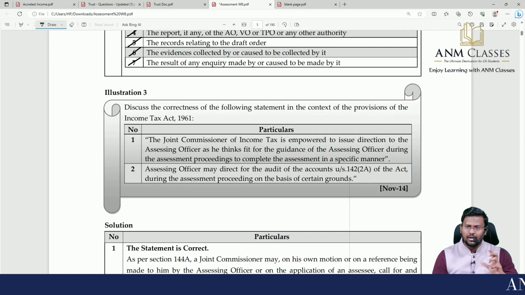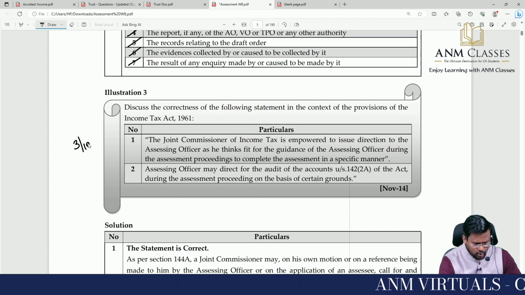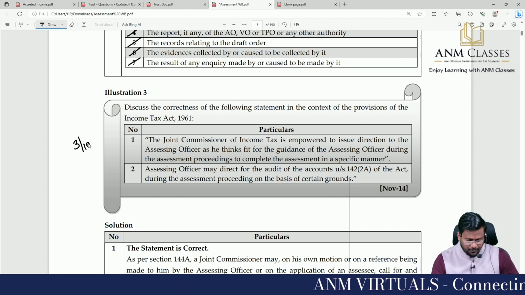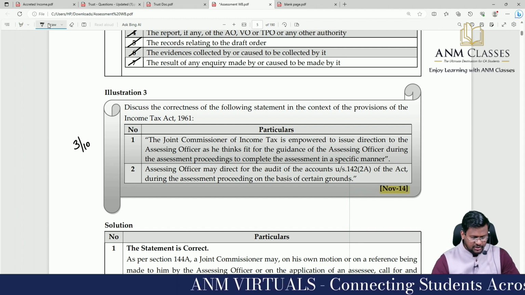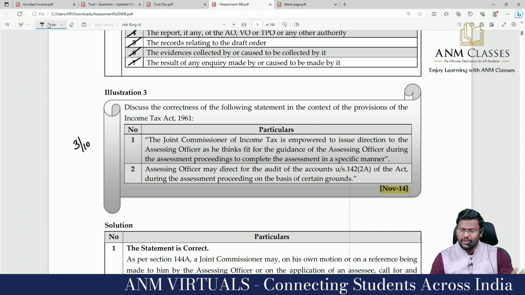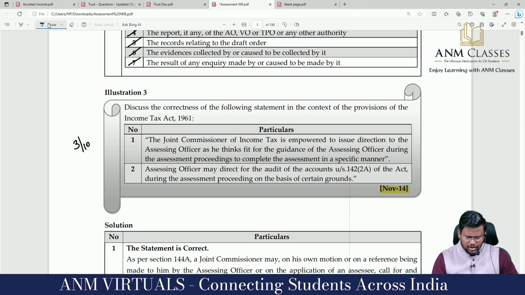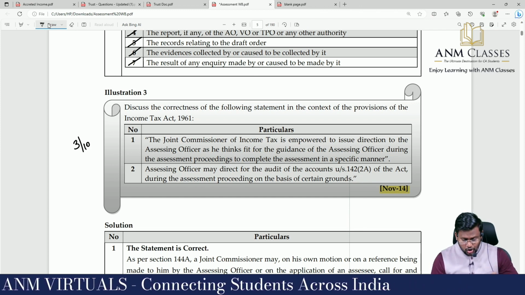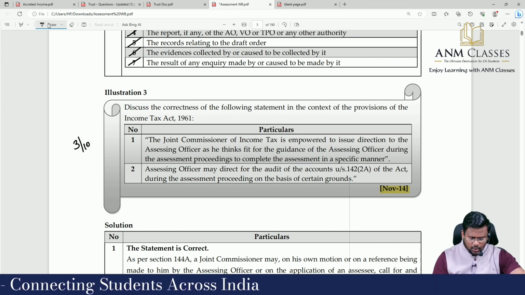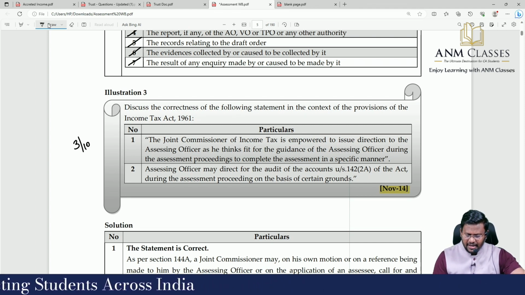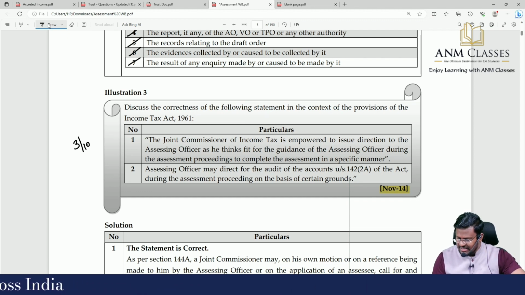With this, question number 2 out of slot number 1 comes to an end. I'm moving to the third question out of our 10 questions. This is a past examination, November 14 question. Discuss the correctness of the following statement in the context of provisions of Income Tax Act. The Joint Commissioner of Income Tax is empowered to issue directions to the AO as he thinks fit for guidance of AO during the assessment proceedings to complete the assessment in a specific manner.